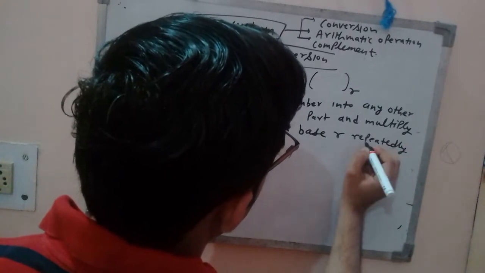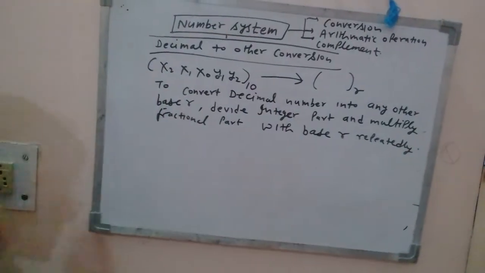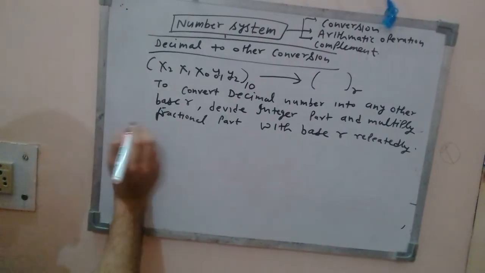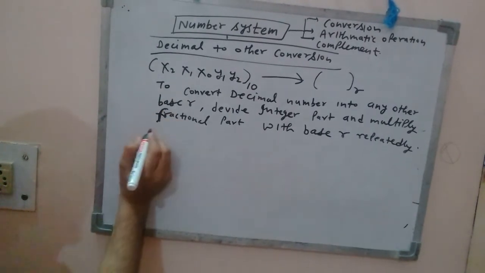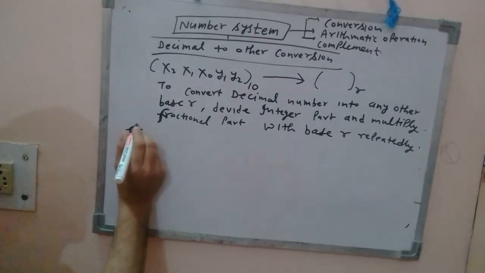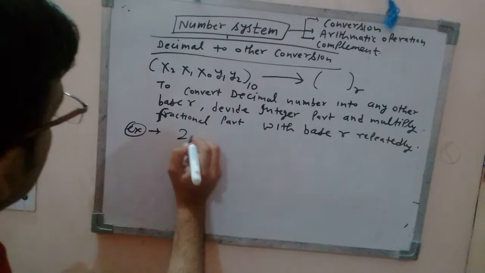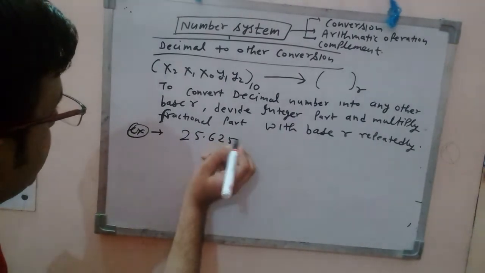I will explain. Let me explain this. So take an example. Suppose 25.625.